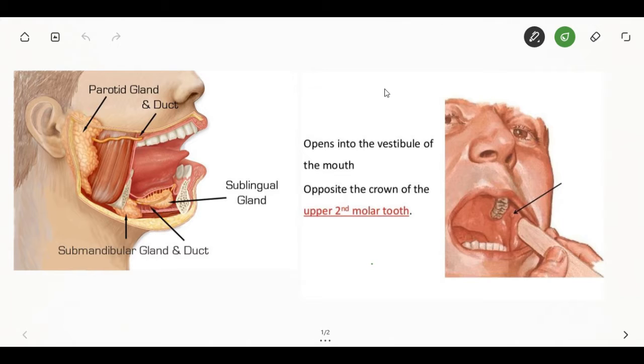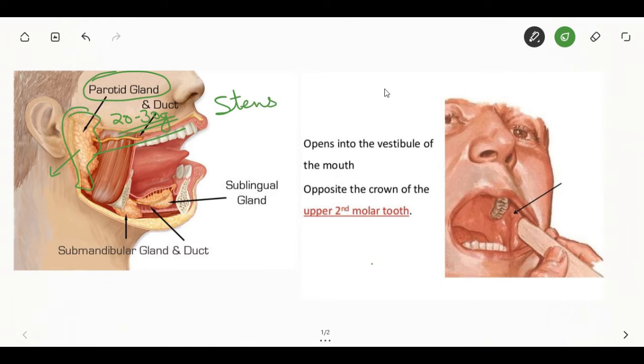So number one comes the parotid gland. You have to remember for your exam that the parotid gland weighs around 20 to 30 gram. It is present in the front of the ear. Remember, its secretion passes by the Stenson duct.